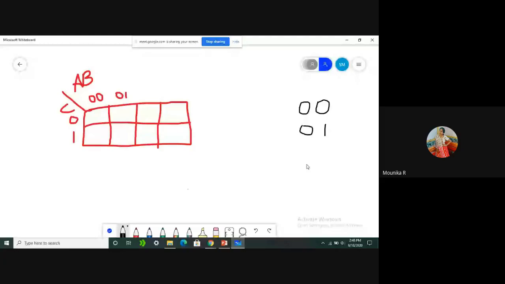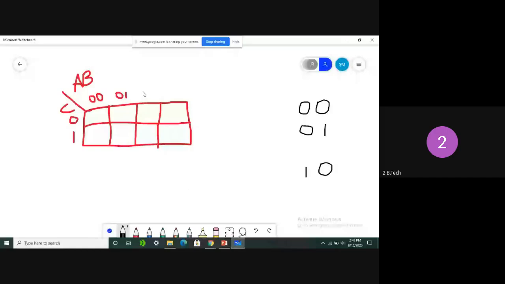But here we are not taking 0 1; instead of 0 1, we are taking 1 1. That is the correct thing. Clear, all of you? What I showed at the start in the PPT is correct. I am specifying it there to help you identify and remember better.